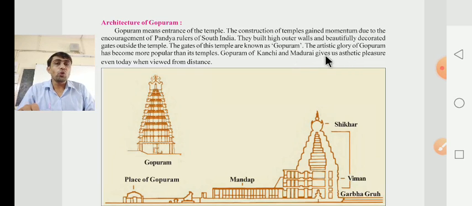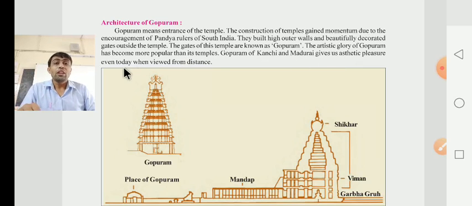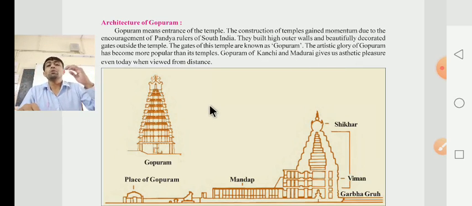The artistic glory of the Gopuram has become more popular than its temple. What? The artistic glory of this Gopuram has become more popular than its temple. The Gopurams of Kanchi and Madurai give an aesthetic pleasure even today when viewed from a distance. Whenever you see the Gopuram of Kanchi and Madurai, they give a beautiful aesthetic pleasure, even today when you view them from a distance.